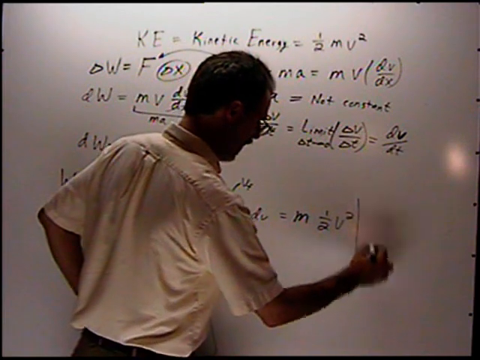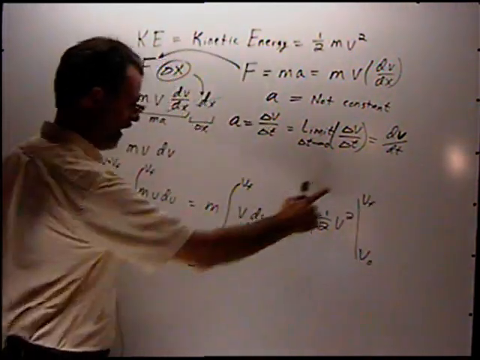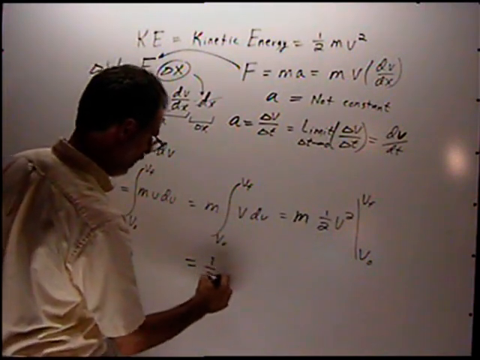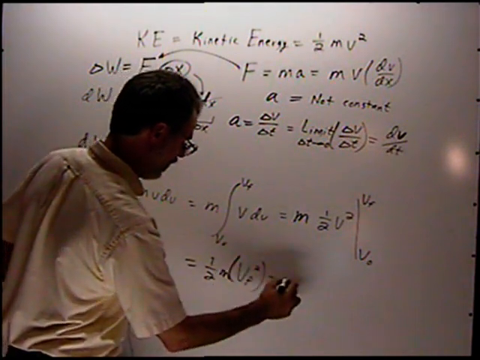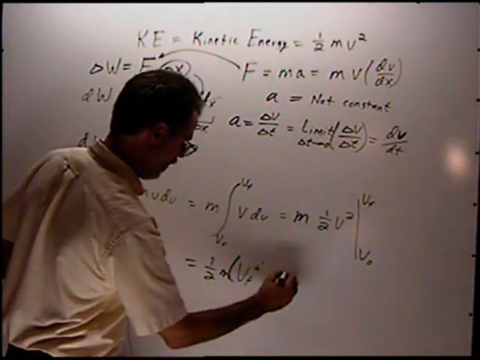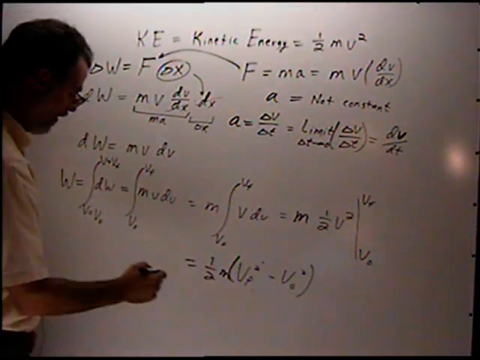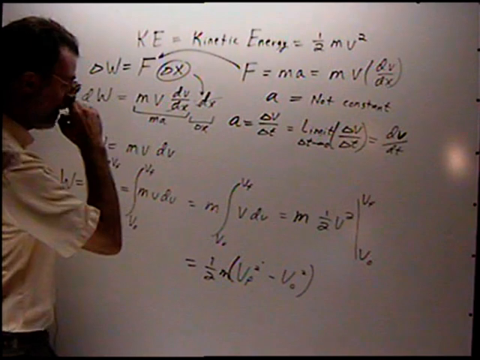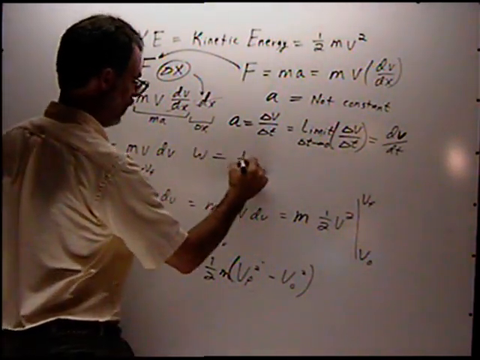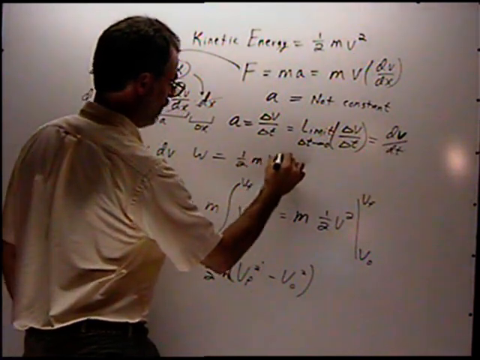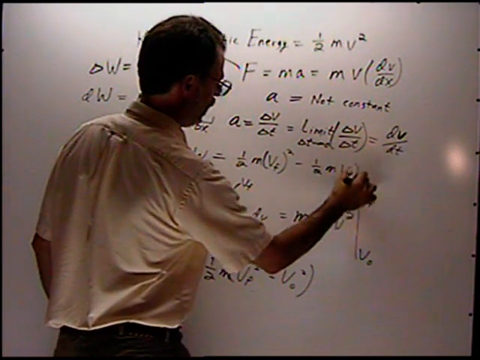So, to evaluate those limits, I get 1/2 m times the final velocity squared, minus the initial velocity squared. Can you all read this down here? I'm going to put this right here: the work done is 1/2 m v final squared minus 1/2 m v initial squared.